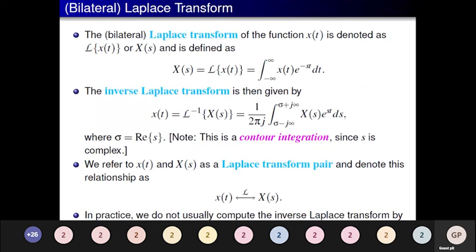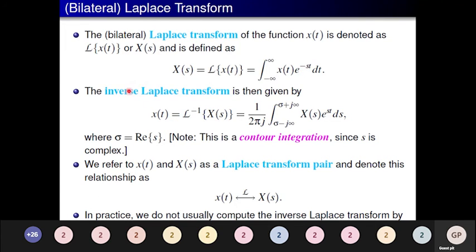And now let me introduce you to the formula for the bilateral Laplace transform. We have two cases: one is the bilateral Laplace transform and the other is the unilateral Laplace transform. The bilateral Laplace transform of a function x of t is denoted by L, where L stands for Laplace, L of x of t, or X of s, which is given by X of s is equal to L of x of t, which is the integral from minus infinity to plus infinity of x of t e to the power minus st dt. So this is the formula for that.